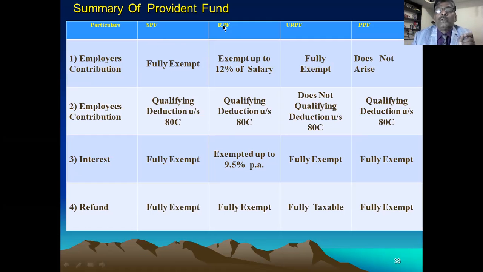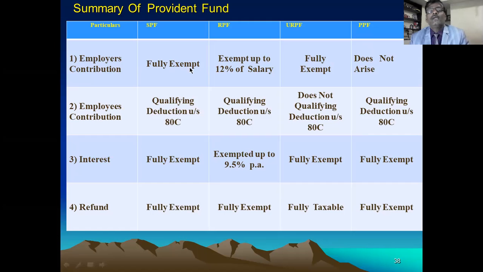If the contribution is made to recognized provident fund, 12% of salary is exempted, remaining is taxable. For unrecognized provident fund, fully exempted. Then for public provident fund, it does not arise. Public provident fund is not for employees. Therefore, it is not a point.